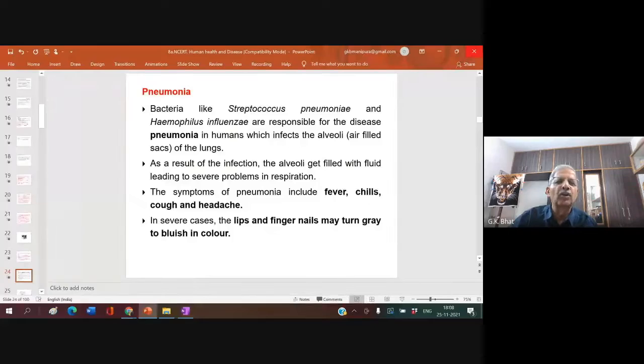Now coming to pneumonia. Bacteria like Streptococcus pneumoniae and Haemophilus influenzae are both important. They are responsible for the disease pneumonia in humans, which infects the alveoli, the air-filled sacs of the lungs. Your cold is different. Pneumonia is different.